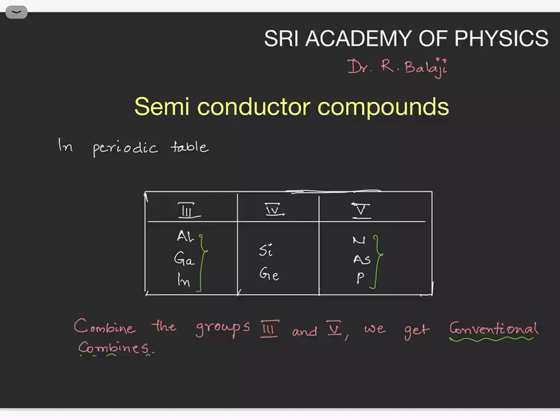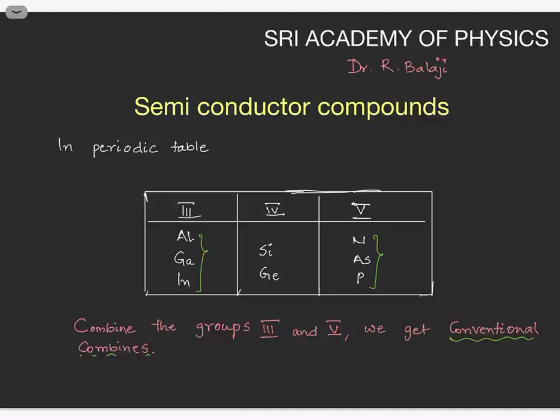In the periodic table, the generally used semiconductor elements are germanium and silicon, which come under fourth group elements. The band gap of germanium is 0.7 electron volts, and the band gap of silicon is 1.1 electron volts. Now here we discuss how to tune this band gap by using some semiconductor compounds. This topic plays a very important role in the fabrication of LEDs, photodiodes, solar cells, and in semiconductor